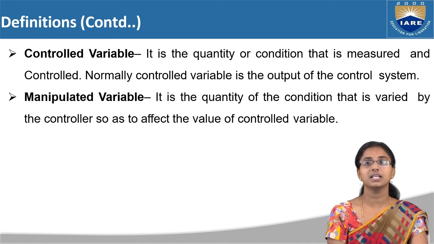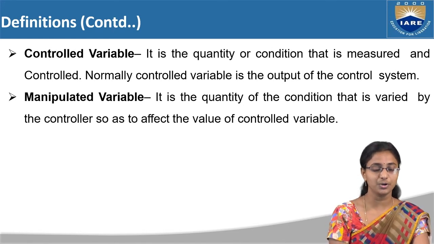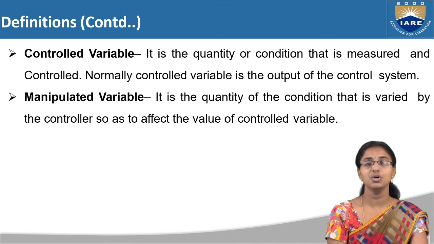And next, these are the terms we have already studied in an example: controlled value and manipulated value. So what do you mean by controlled value? It is a quantity or condition that is measured and controlled. Normally, the controlled variable is the output of the control system, right? So this we are going to get nothing but the controlled variable. This we get by using the controller in your system.